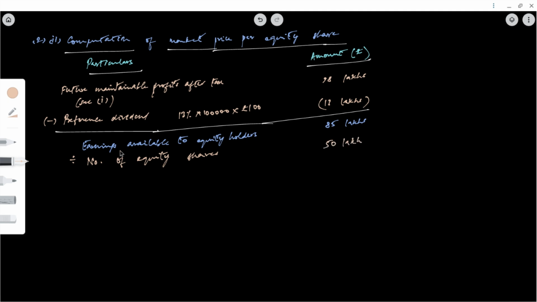So what is earnings per share? It is 85 by 50, that is 1.7.